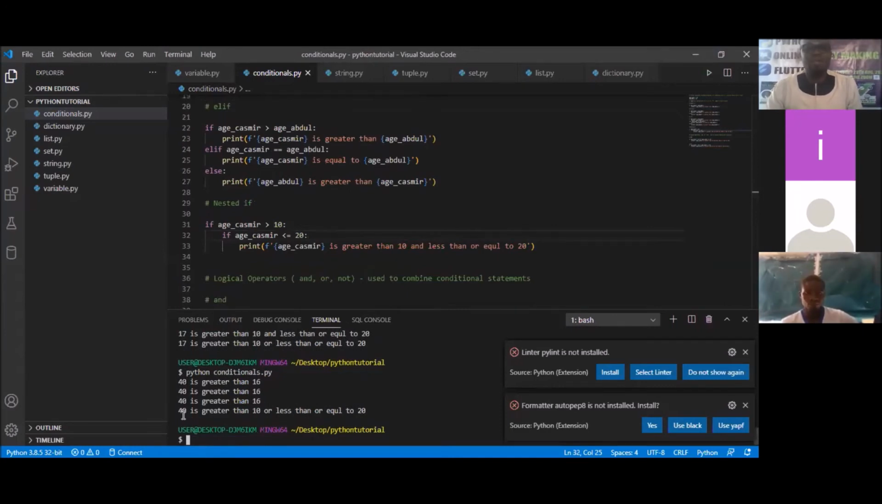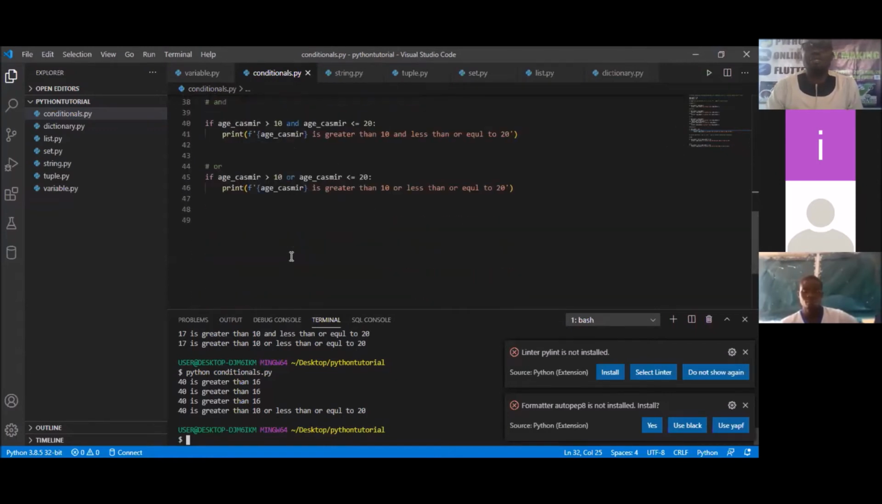So you can see now we have 40 is greater than 10 or less than 20. So the action is still happening, isn't it? Because one is true. Which of the conditions is true, class? Is it the first or the second condition? The first one, because 40 is actually greater than 10. But if none of them is true, which number will Casimir's age be so that none of them will be true? Which number?